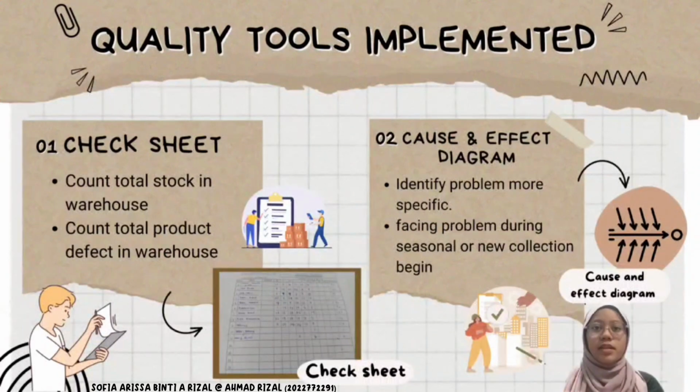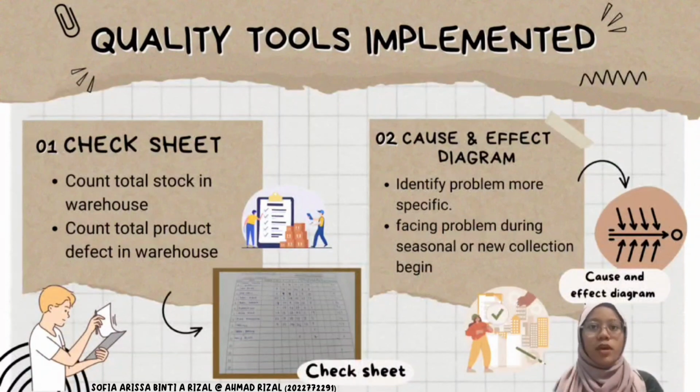Other than that, they are also using a check sheet to count defect product in the warehouse to ensure the product did not mix with product that are in a good condition, which usually can be detected during the quality check session. Then, the cause and effect diagram is being used by the company to identify more specifically any problem that occurred in the process operation.